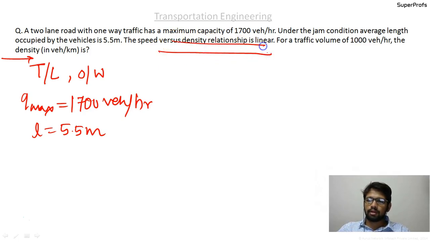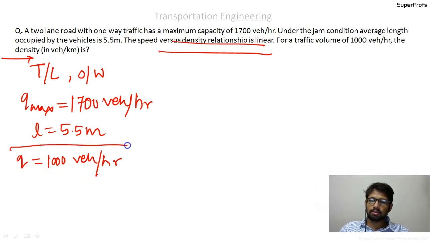And for a traffic volume, they are giving the traffic volume, that is Q equal to 1000 vehicles per hour. The density in vehicles per kilometer for this, so they are asking what will be the K value for Q equal to so and so.